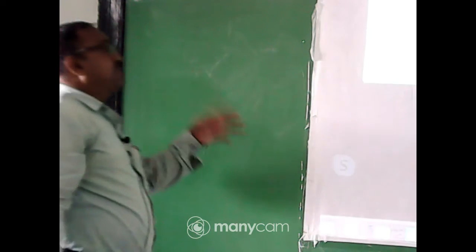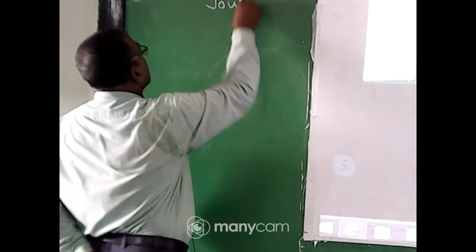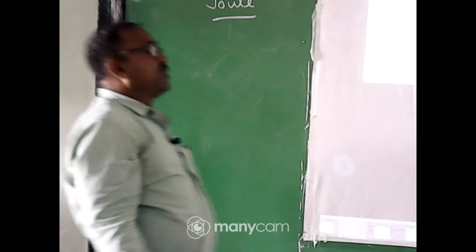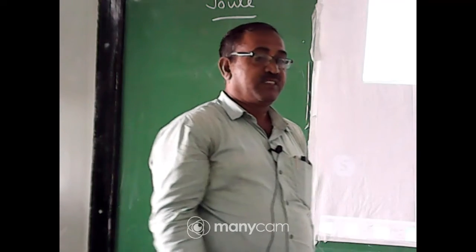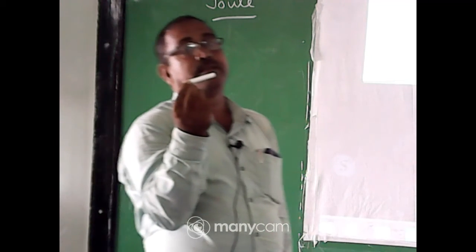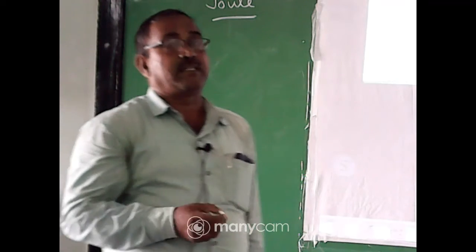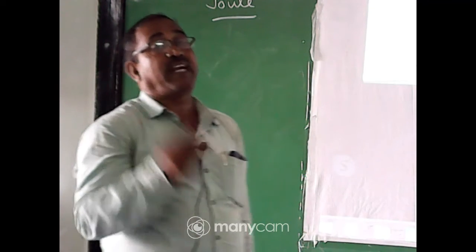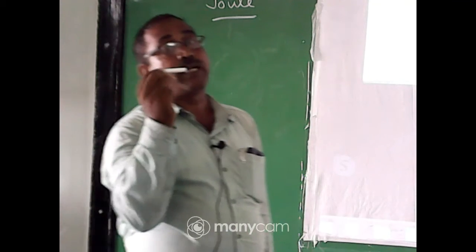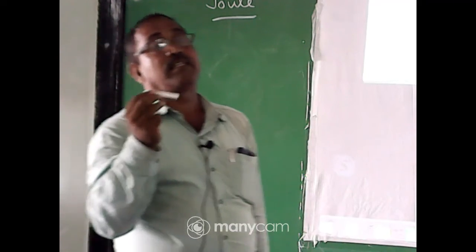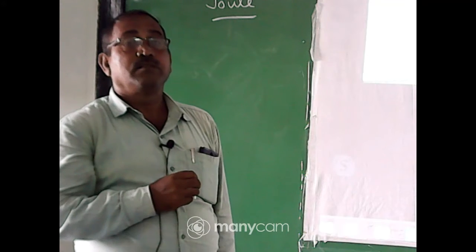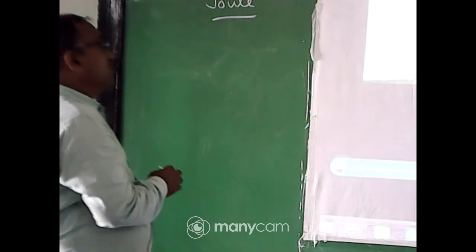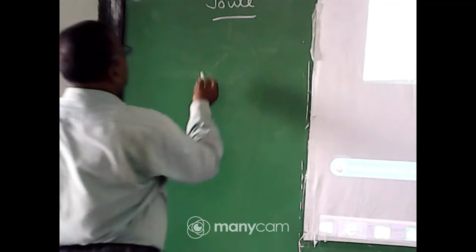The name of this famous scientist is Joule. When current passes through a conductor, the conductor creates some heat. It depends on three factors: the current passing through the conductor, the resistance of the conductor, that means the nature of the conductor, and the time for which current passes through the conductor. Okay, my dear student, you check it.